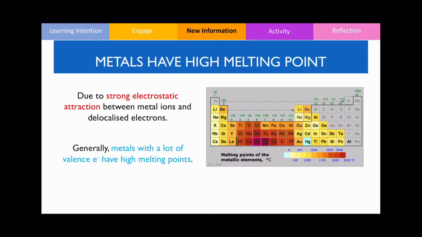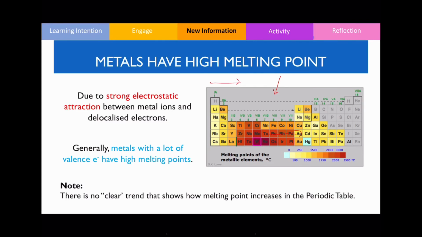And as you can see by this particular diagram over here, as you move left to right, we can see that initially the melting point increases, but then it eventually drops off, okay? So there isn't really any clear trend, but generally speaking, as you start from the first group, melting point increases as you move left to right, since the number of valence electrons generally increases as well.